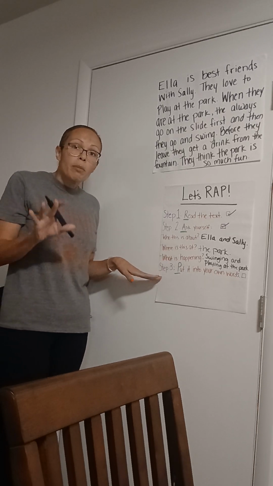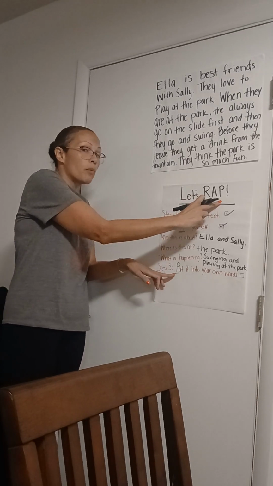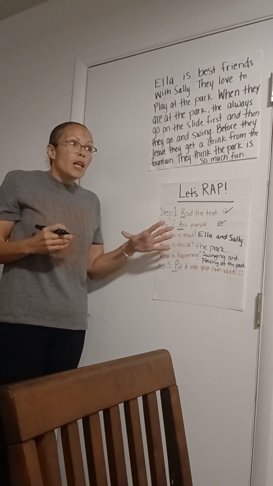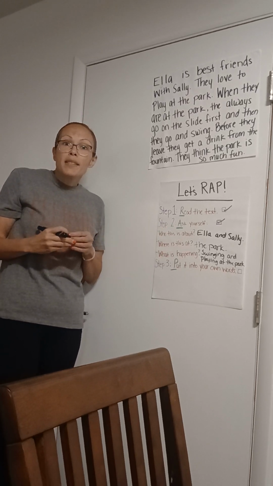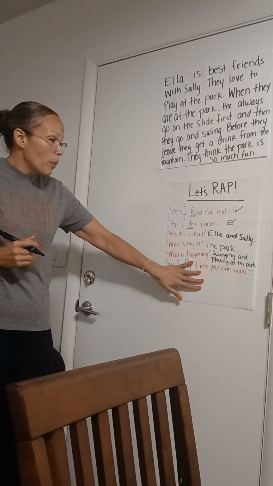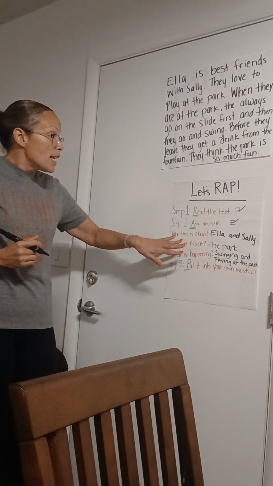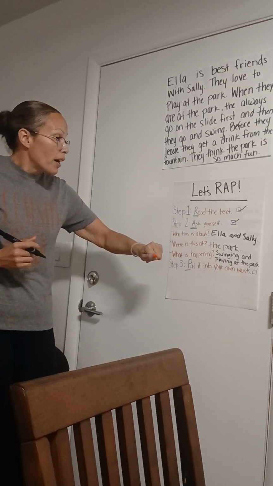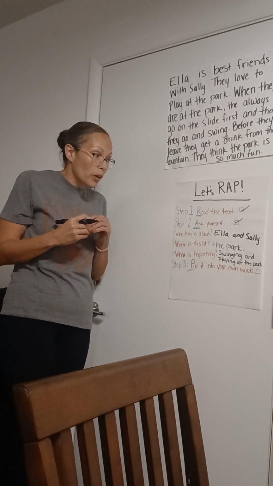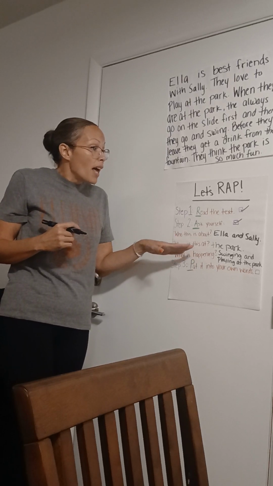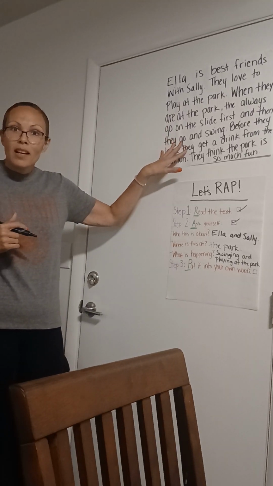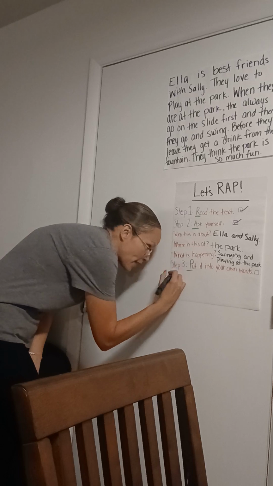Now, step 3 is probably the most important. This is where the P in RAP comes together. We're going to put it in our own words. We're going to take all of this information and make it make sense in a way that we would say it, okay? So what I could say with all of this information is that this is about Ella and Sally. They're playing in the park and they like to swing, but that's a lot of stuff. So what can I do to condense that and put it into my words and make it shorter? I could say that this is about Ella and Sally playing in the park, right? Is that what we think this is about? Yeah. That's right. So I'm going to put that down here, and that's going to be our final step.